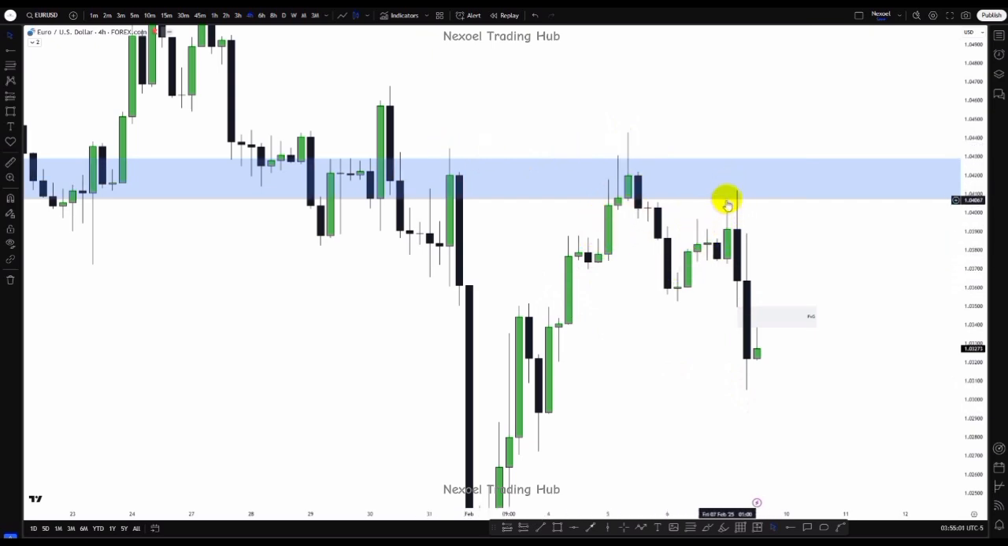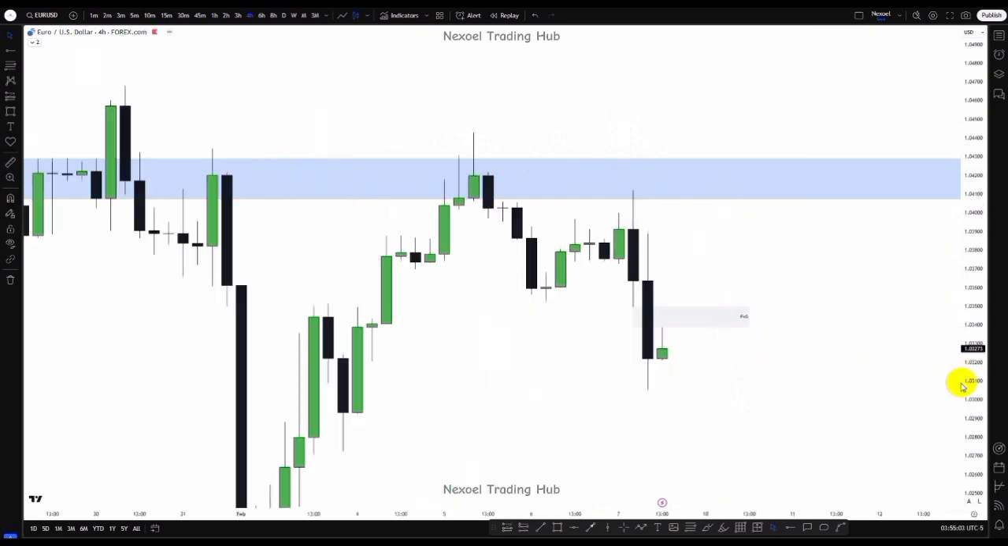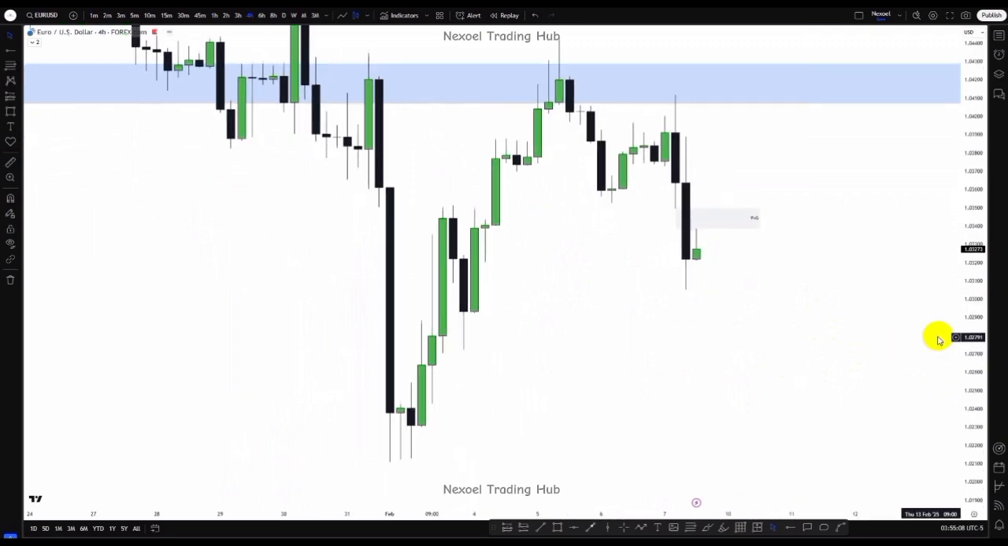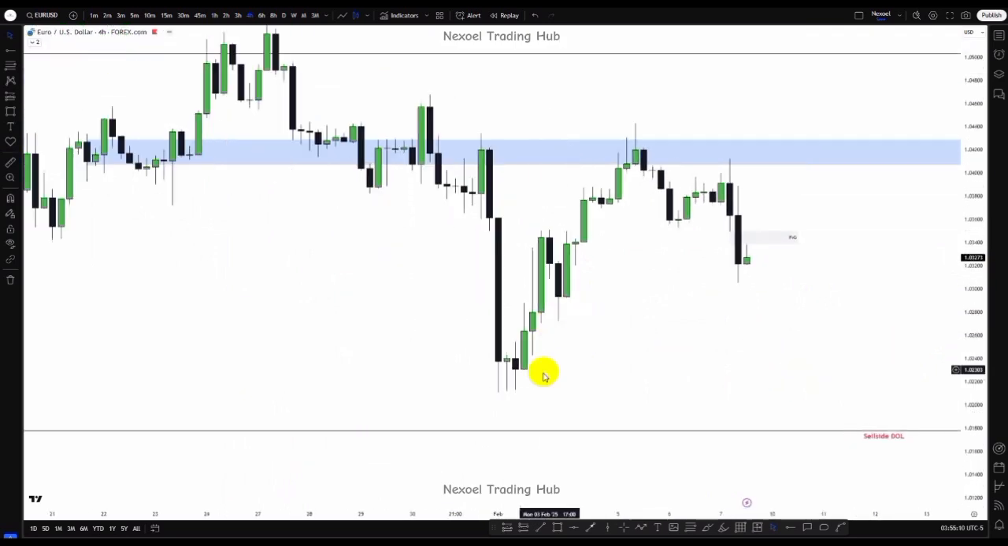Price returned, respected that, and dropped. Now we can see here we have this fair value gap. So if we're going to continue bearish to the downside, we have this sell side liquidity, this sell side liquidity, and in extension, this sell side liquidity.